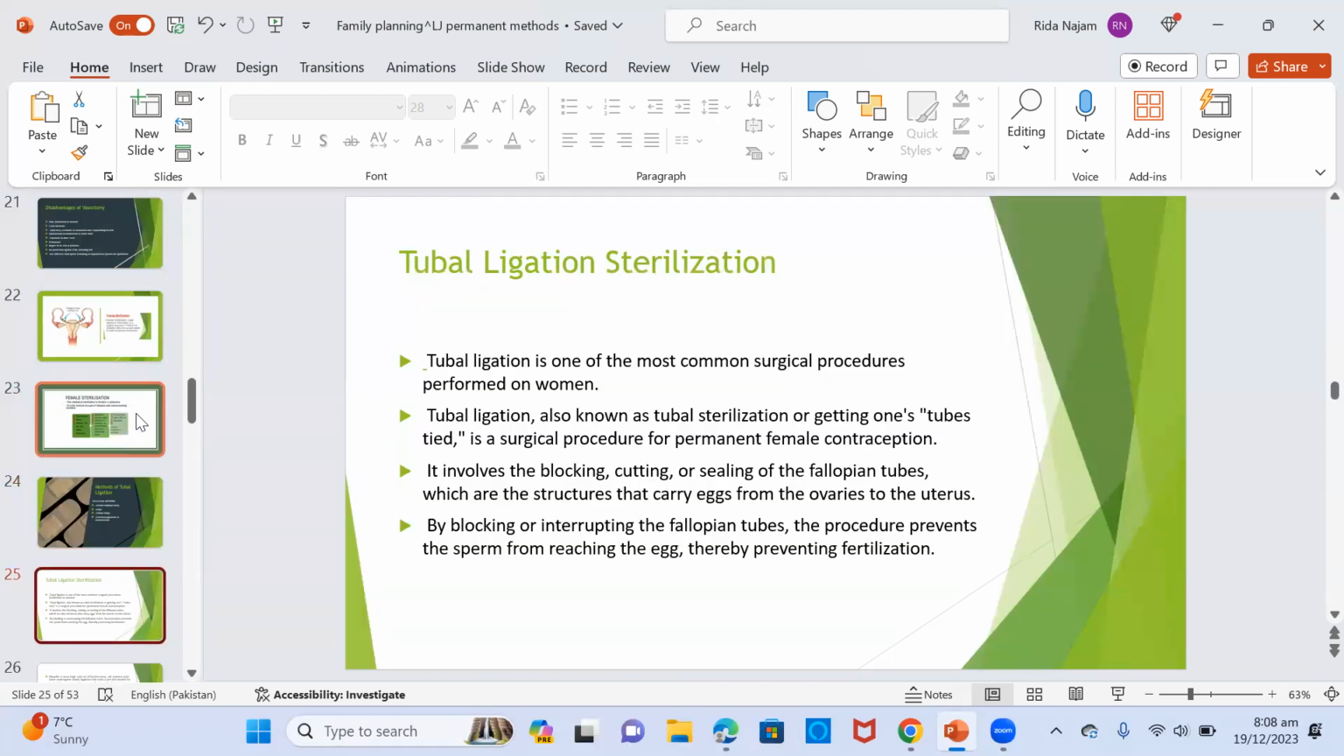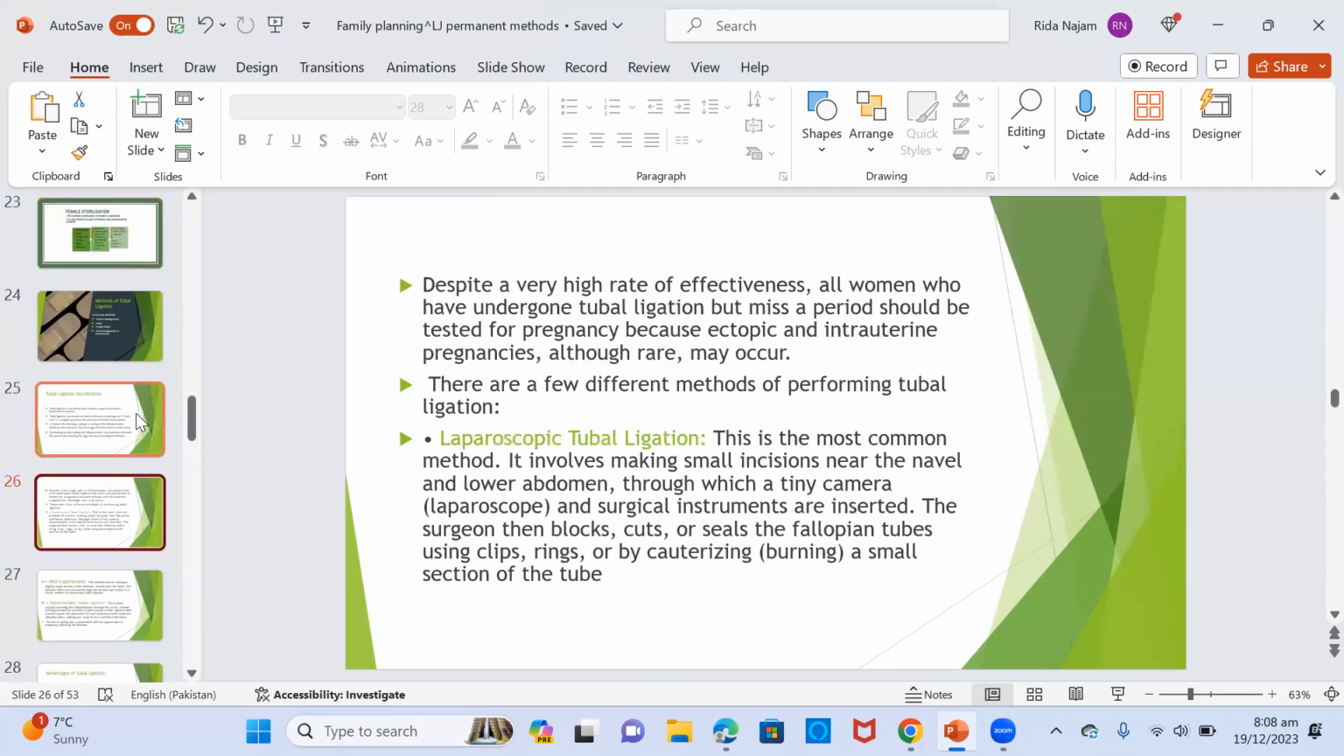Tubal ligation is one of the most common surgical procedures performed on women. It is also known as getting one's tubes tied. It is a surgical procedure for permanent female contraception. It involves blocking, cutting, or sealing the fallopian tubes, which are structures that carry the eggs from the ovaries to the uterus. By blocking or interrupting the fallopian tube, the procedure prevents the sperm from reaching the egg, thereby preventing fertilization. Despite the high rate of effectiveness, all women who have undergone tubal ligation but miss a period should be tested for pregnancy because ectopic and intrauterine pregnancies, although rare, may occur.